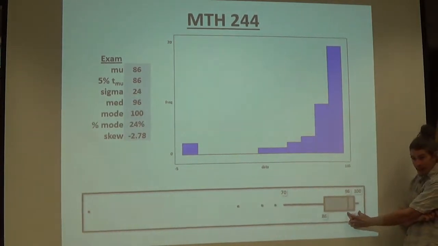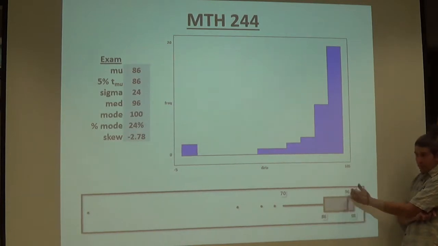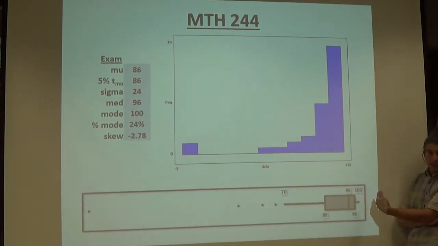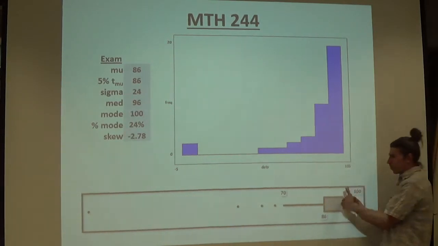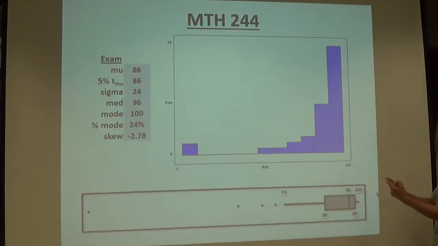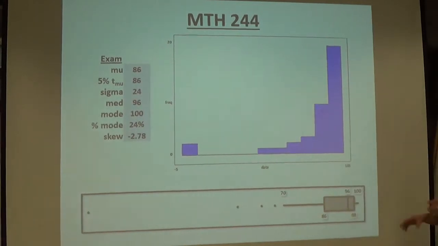Very compressed up here. I'm very stoked about the median being 96. It means half of you got 96 or better. That's freaking awesome. Again, more variation on the left side, which is indicated. I couldn't put this on top of this. The program I was using wouldn't let me do it.